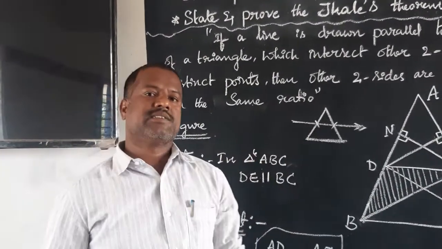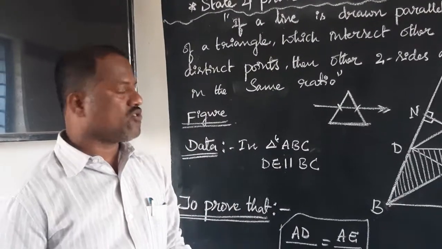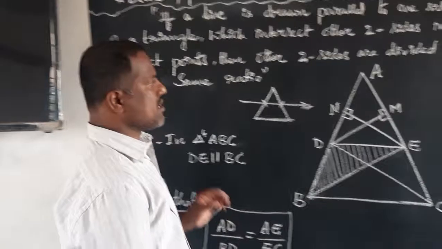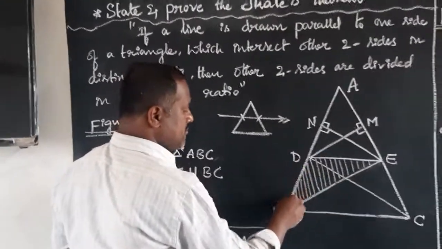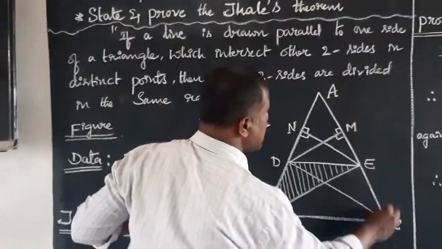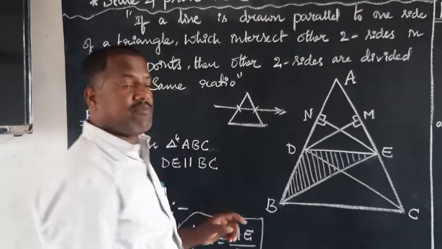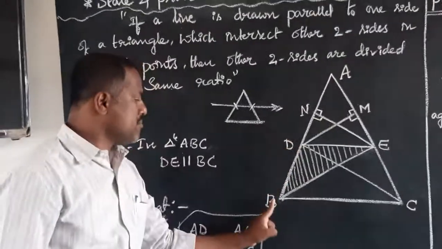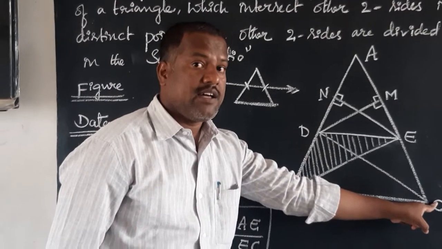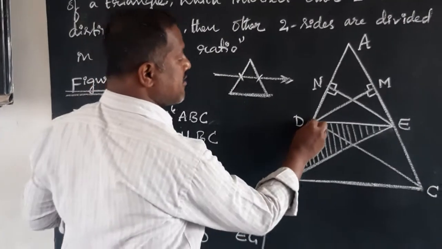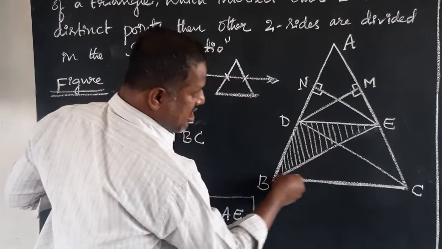As we know, in every theorem the first step is the figure. Now I would like to explain the figure. Students, this theorem is based on a triangle. Let us draw the triangle and label it A, B, C. Again, you should draw the line, that is line DE. A line is drawn parallel to the base of this triangle.